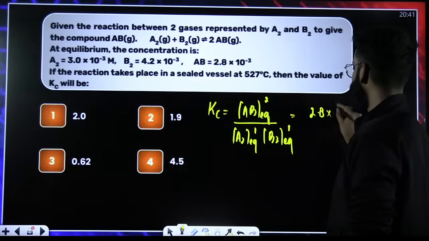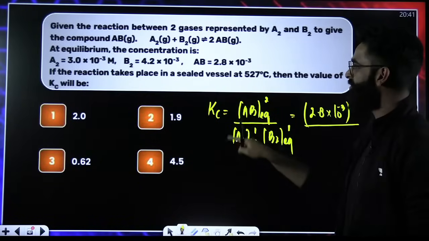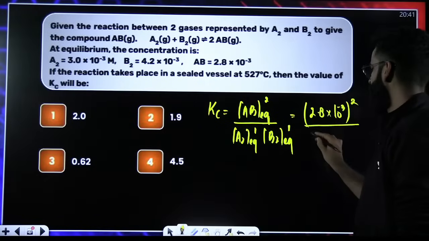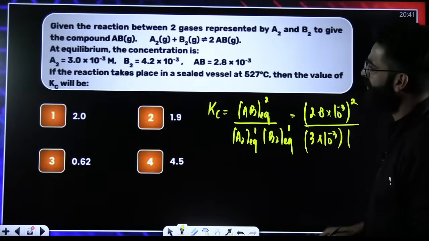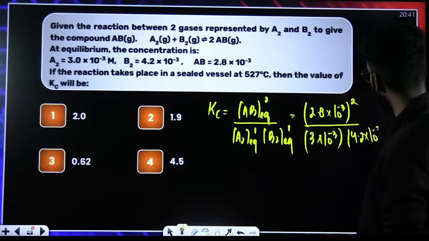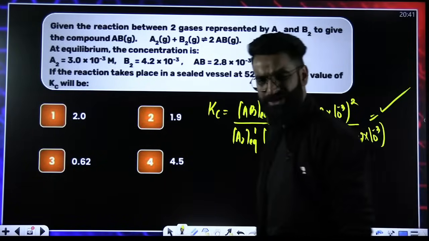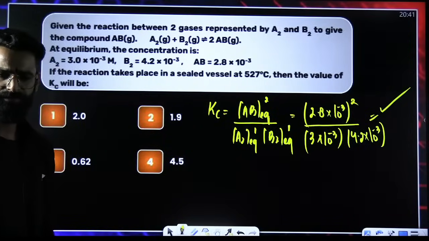It is 2.8 into 10 raised to minus 3, whole squared, divided by concentration of A2 at equilibrium, which is 3 into 10 raised to minus 3. Concentration of B2 at equilibrium is also given, that is 4.2 into 10 raised to minus 3. It is just the matter of calculation, no concepts involved, and you are done. Right, people?